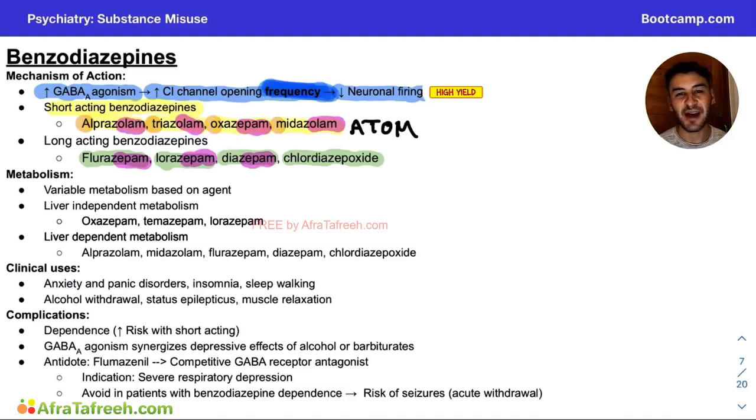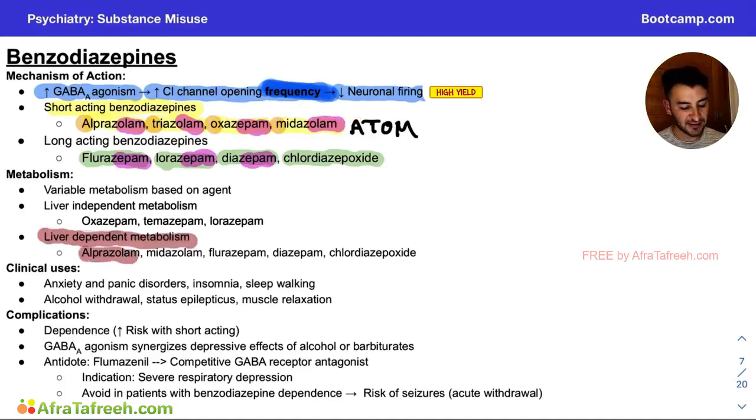Let's move on to talking about how our benzodiazepines are going to be metabolized, because this comes up a lot on test day. They like to sneak in these extra hard third order questions. So the metabolism is variable based on the agent that we are using. Let's start out by talking about our liver independent metabolized benzodiazepines. And so these are going to be oxazepam, triazolam, and lorazepam. Now let's talk about our liver-dependent benzodiazepines. So it's going to be alprazolam, midazolam, flurazepam, diazepam, and the tricky one, chlordiazepoxide.